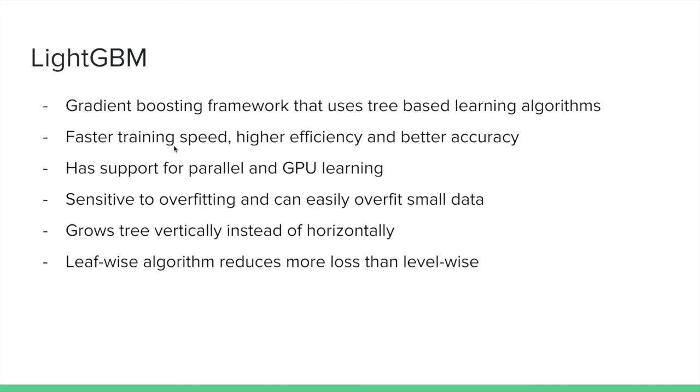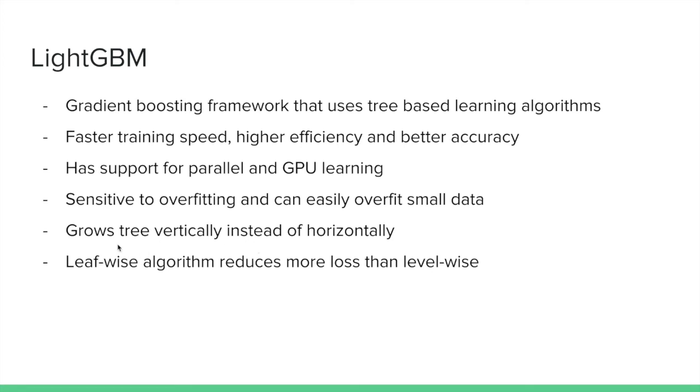It has faster training speed, higher efficiency, and better accuracy, and it has support for both parallel and GPU learning. However, it is sensitive to overfitting and can easily overfit small data. But since our data is very large, LightGBM shouldn't give any problem.